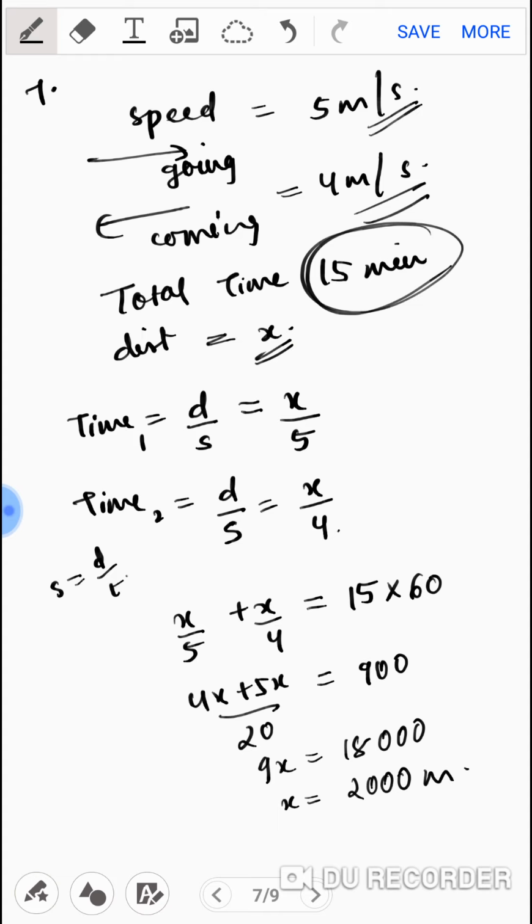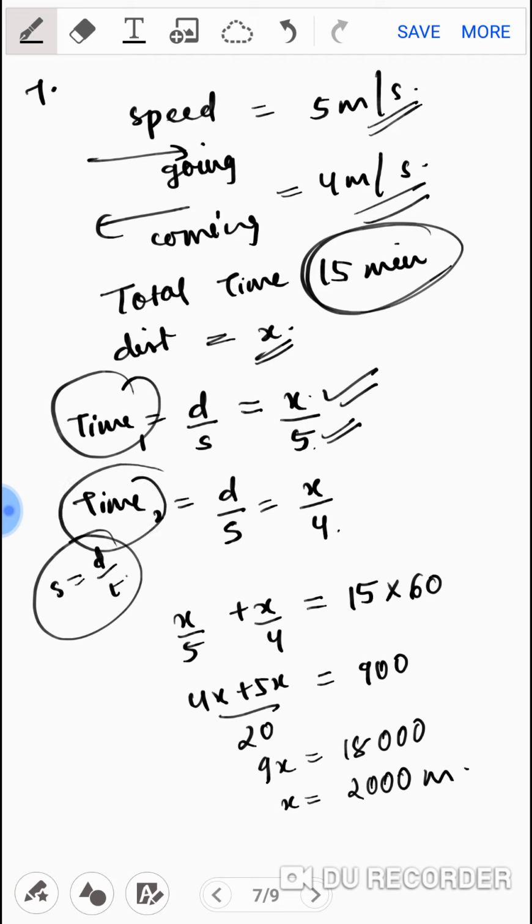Dear kids, do you know speed is equal to distance upon time? So time will be what? Distance upon speed. So distance while going was x. Speed while going was 5 meters per second. So I got time 1 as x upon 5. Similarly, time is distance upon speed. What will be time 2? That is while coming back. It will be x, the distance will be the same, upon 4. Why 4? Because while coming the speed is 4 meters per second.